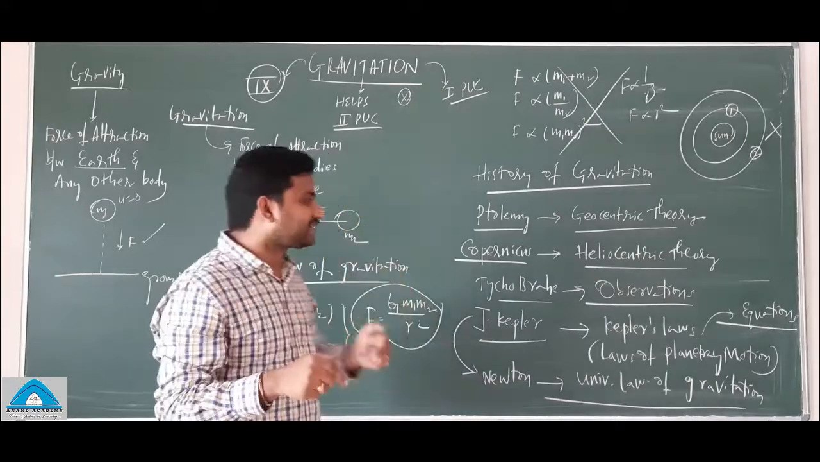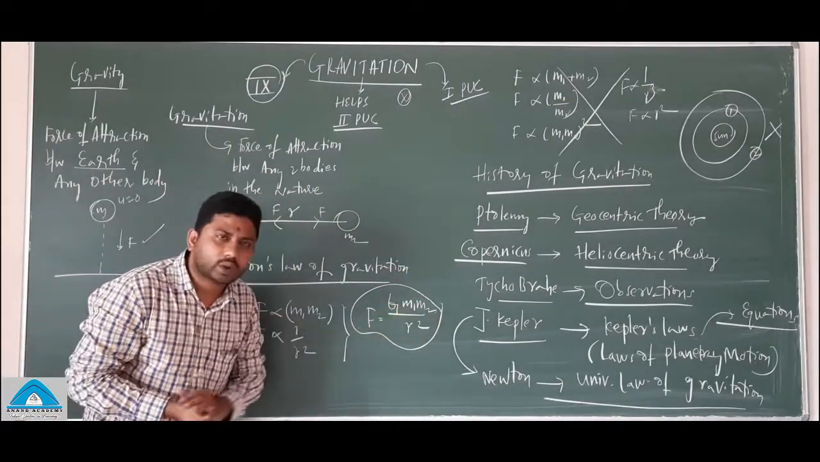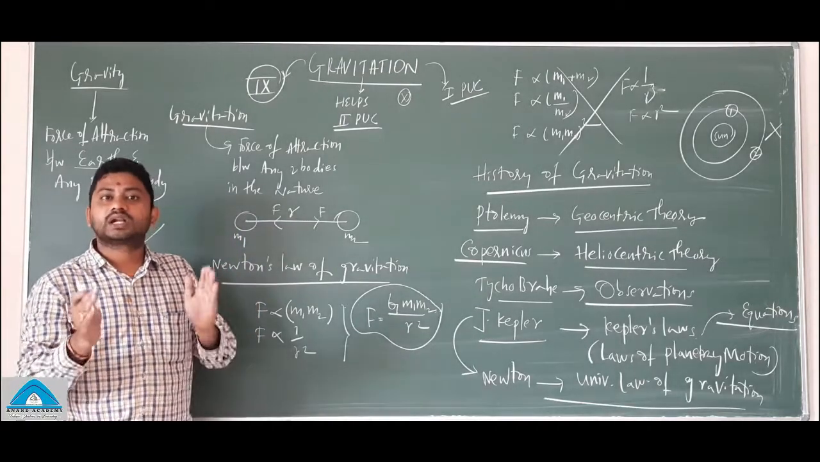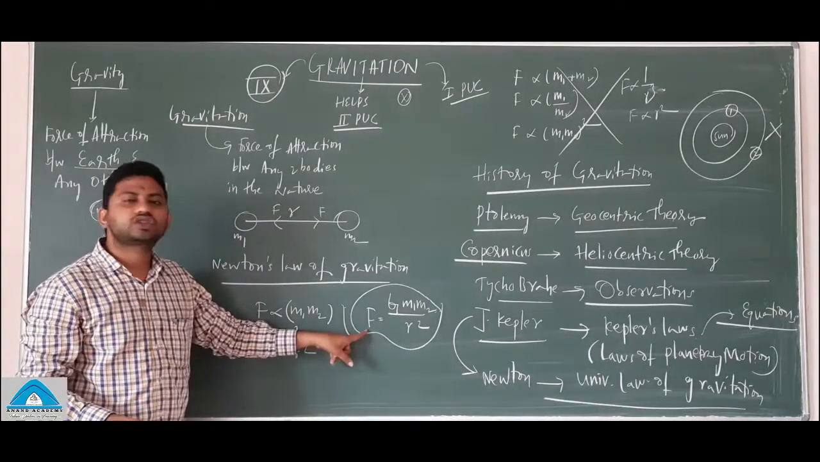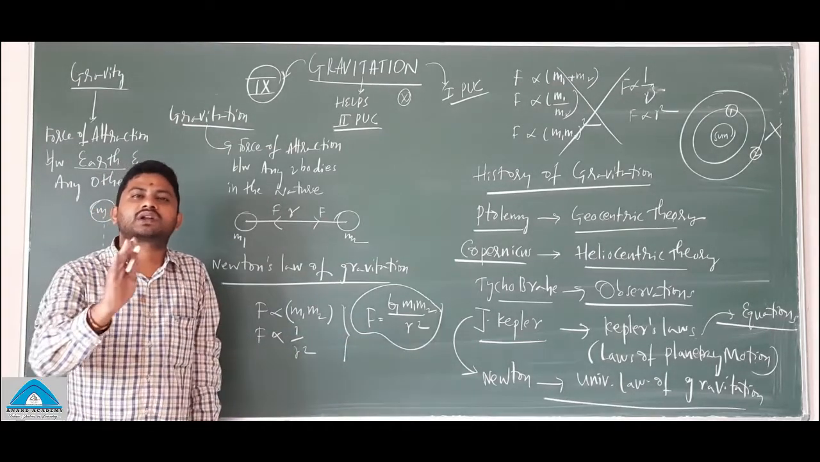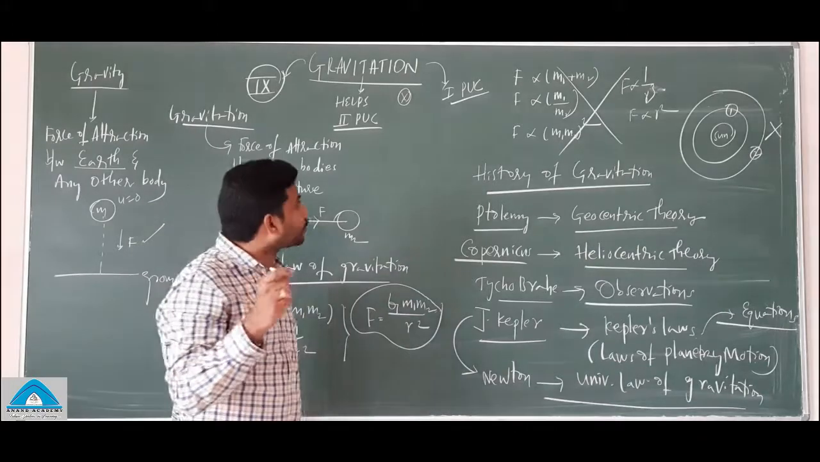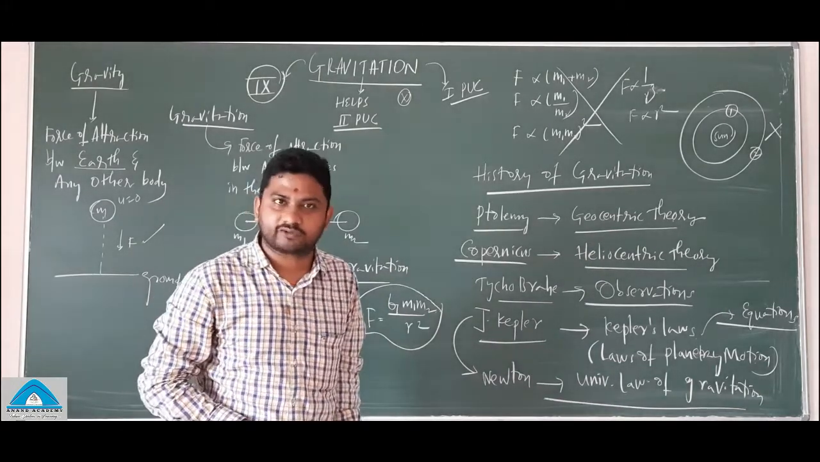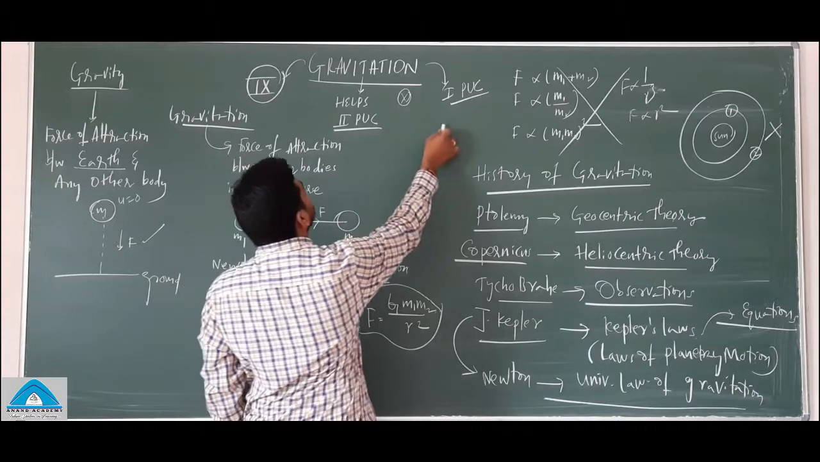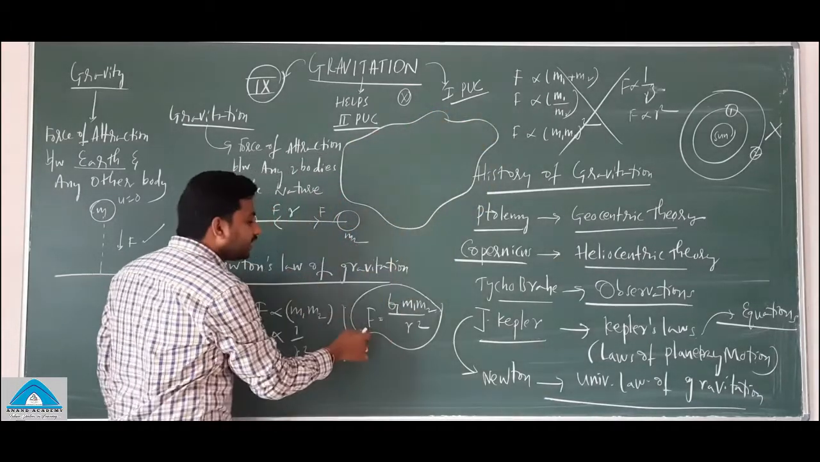Okay? Clear? Let's continue. Your F is equal to G M1 M2 by R square. Okay? Clear? Now this force is called what? Gravitational force. There are some properties for this gravitational force, and I just wanted to write the properties of the gravitational force here.